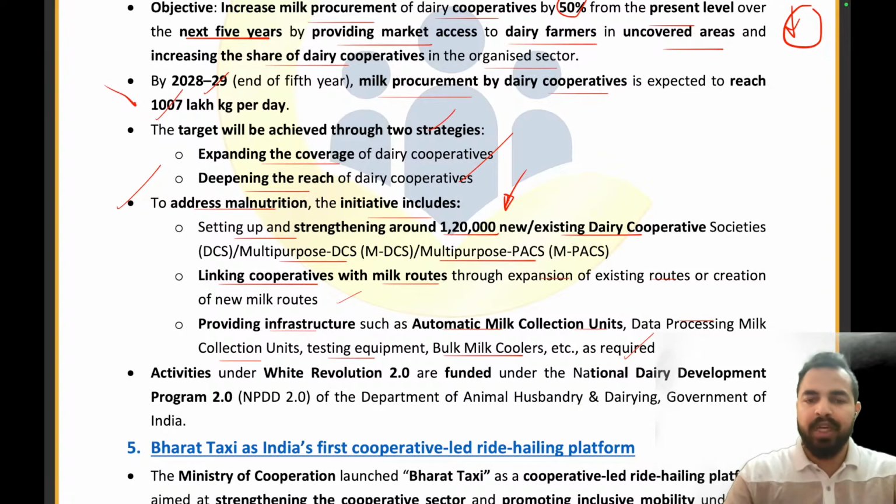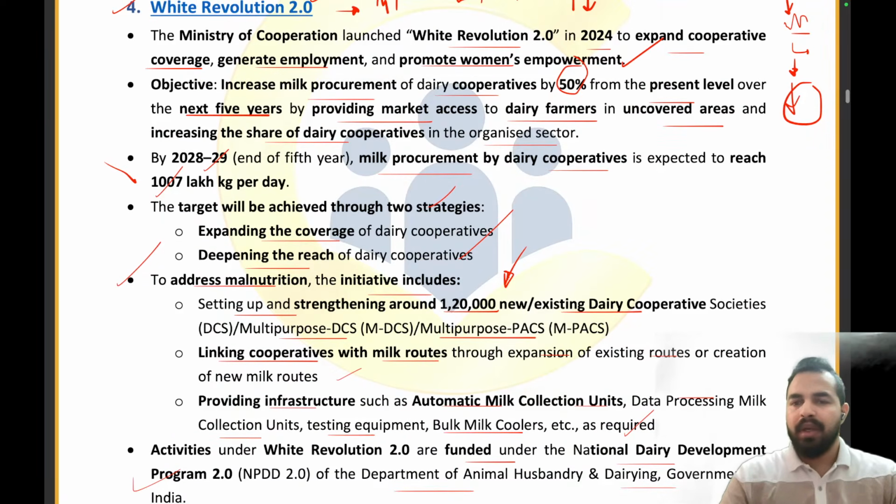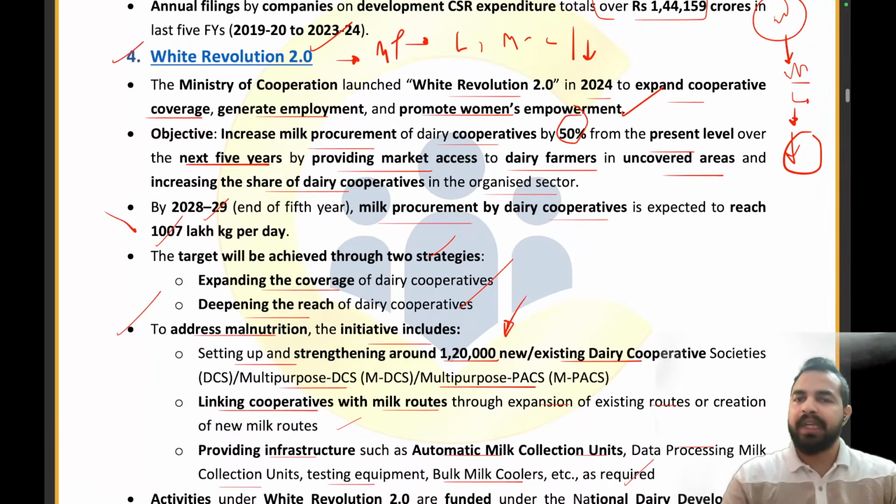The activities under the White Revolution 2.0 are funded under the National Dairy Development Program of the Department of Animal Husbandry and Dairying. So basically, where will the funding for White Revolution 2 come from, my dear friends? It will be from the NPDD, National Dairy Development Program 2.0, which is under the Department of Animal Husbandry and Dairying under the Government of India. I hope that this particular article is clear to everyone.